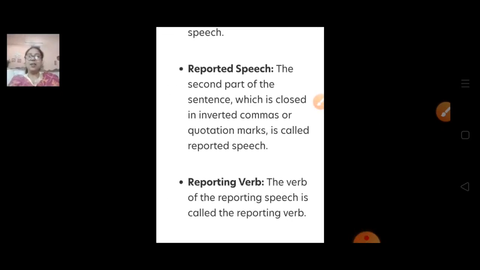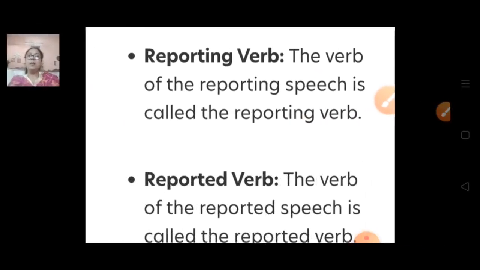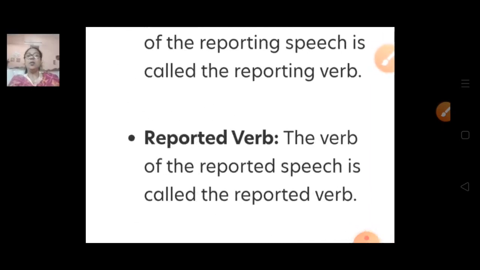Now the next thing, reporting verb. It means the verb of the reporting speech is called the reporting verb. And here, the reported verb: the verb of the reported speech is called the reported verb. So these are the terminology that we should understand.